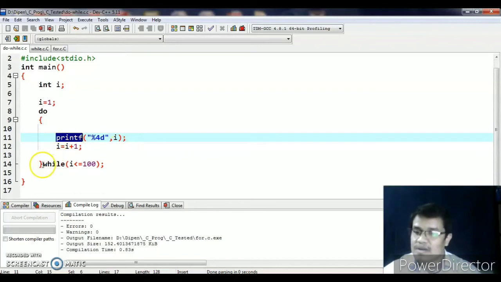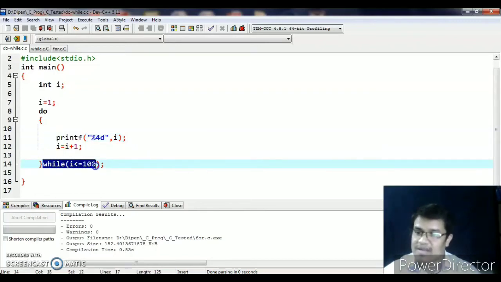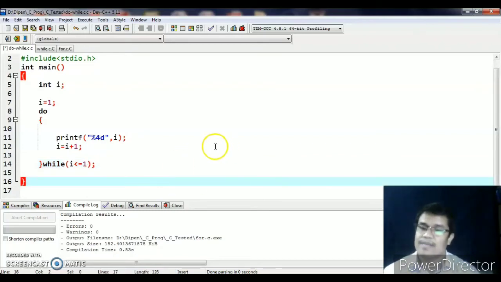Then it will ask somebody, can I continue? If that somebody section gives an alert that you cannot continue, then I cannot do anything. That means I can print only one value. If I make it I less than equal 1, what will happen? Only 1 will come.